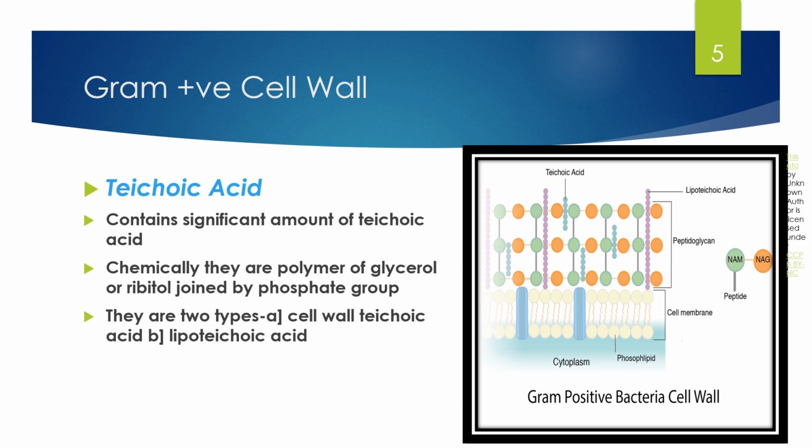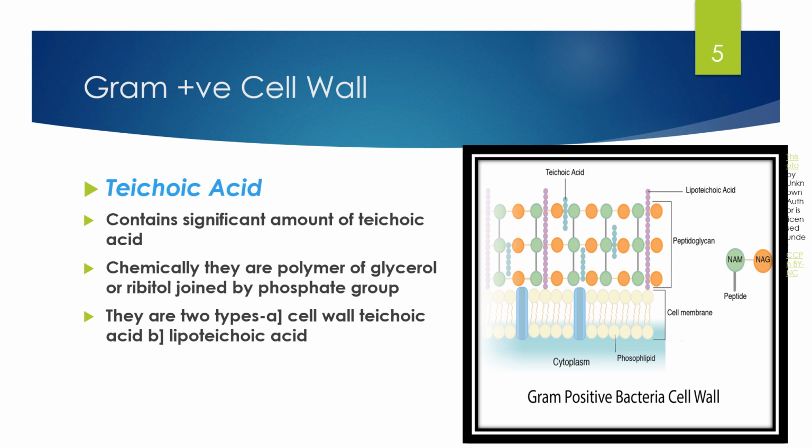Another important component of the gram-positive bacterial cell wall is teichoic acid. A significant amount of teichoic acid is present in the gram-positive bacterial cell wall. Chemically, they are a polymer of glycerol or ribitol, joined by a phosphate group.